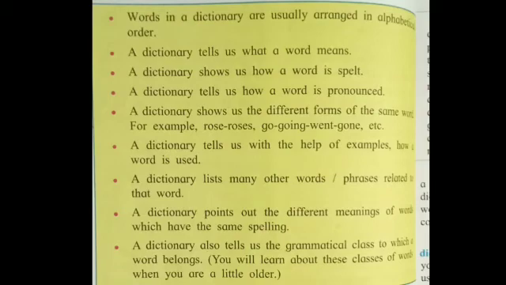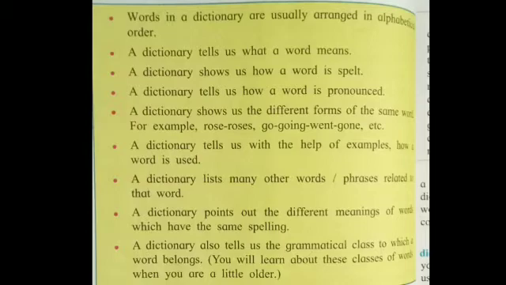alphabetical order. A dictionary tells us what a word means. A dictionary shows us how a word is spelled. A dictionary tells us how a word is pronounced. A dictionary shows us the different forms of the same word. For example, rose, roses, go, going, went, gone, etc.